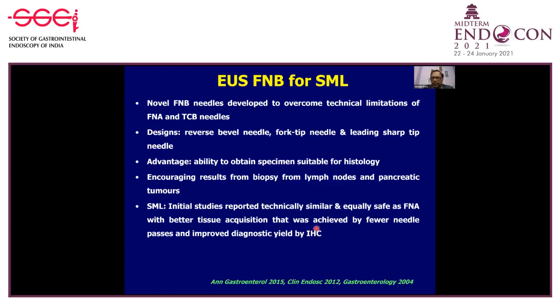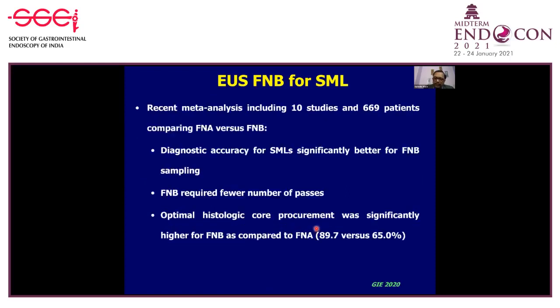The studies have reported FNB to be technically similar and equally safe as FNA, with better tissue acquisition that is achieved with fewer needle passes and hence improved diagnostic yield by immunohistochemistry. This is a recent meta-analysis which has been published on the role of EUS-FNB for submucosal lesions, which included 10 studies and 669 patients comparing FNA versus FNB.